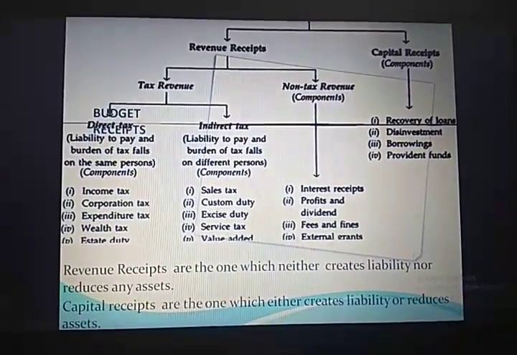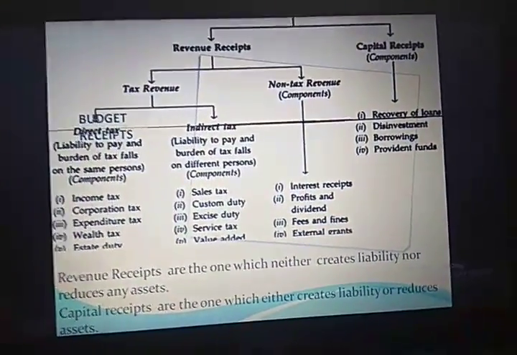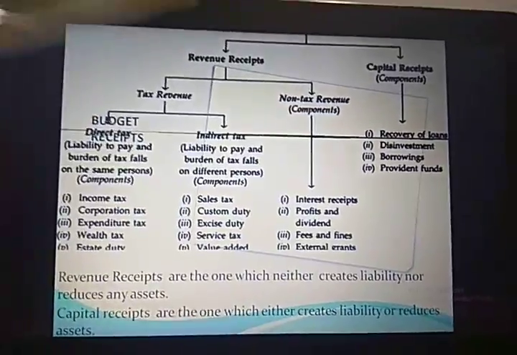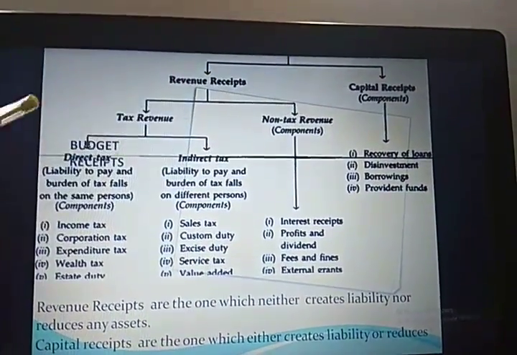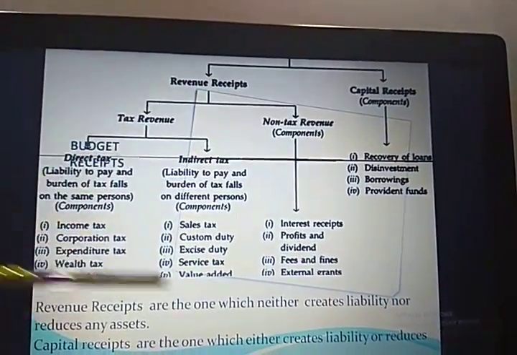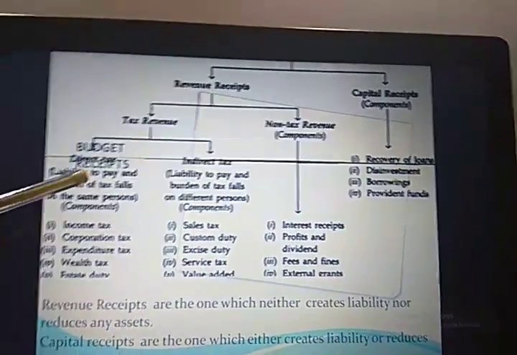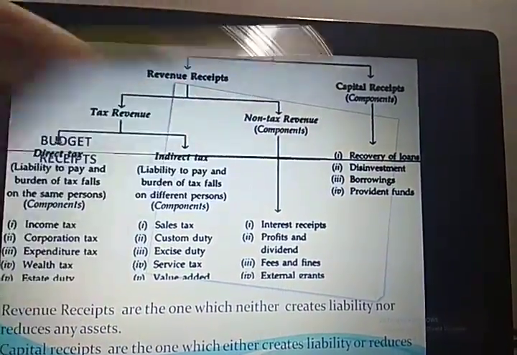Now, we talk about only this part. I'm going to explain to you today only the capital receipt. And in the next session, I'm going to explain the revenue receipt as well. So today we will focus on only capital receipt.